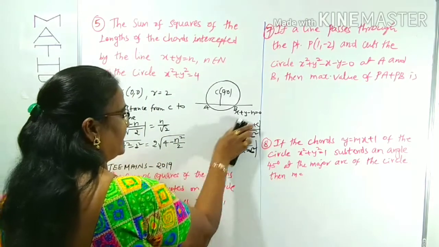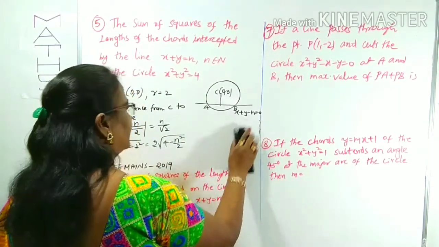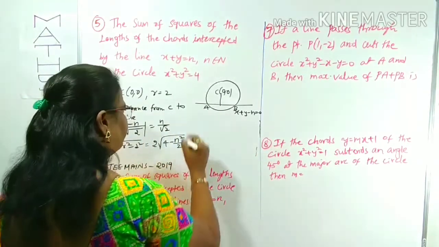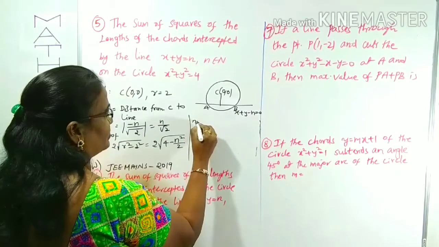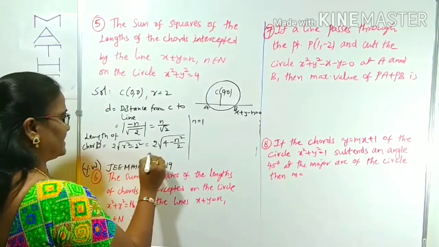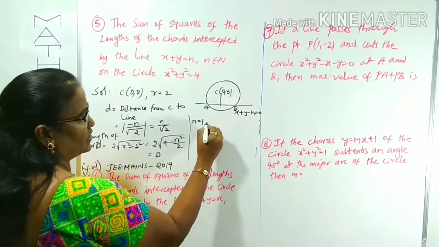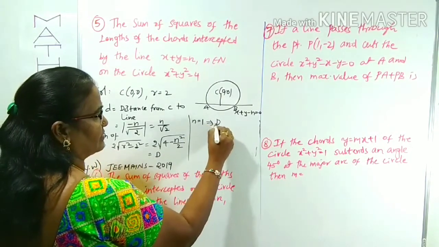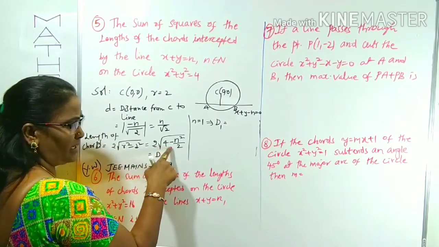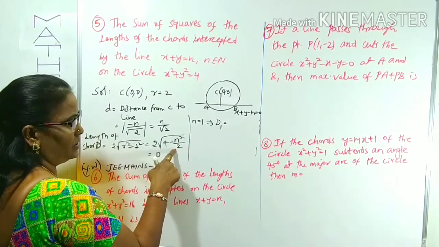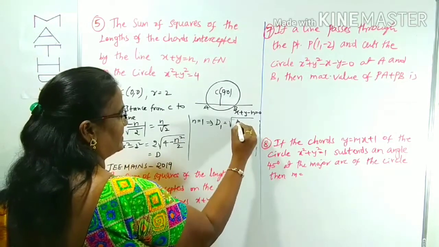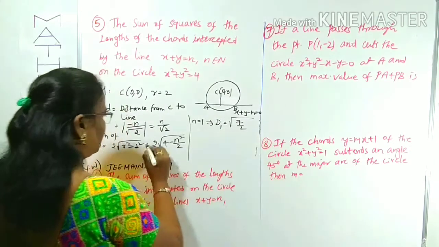Okay, what is n here? Given that n belongs to natural numbers. Suppose n is equal to 1. We can find out, suppose this is taken as some d. n is equal to 1 means d1, distance 1. If you substitute here, what happens? 2 into root 4 minus 1 by 2. 4 minus 1 by 2 is what? 8 minus 1 by 2, 7 by 2. With 2 is also there here.